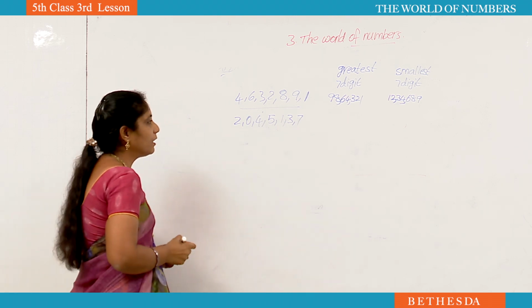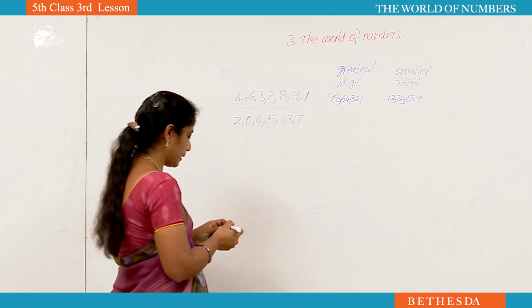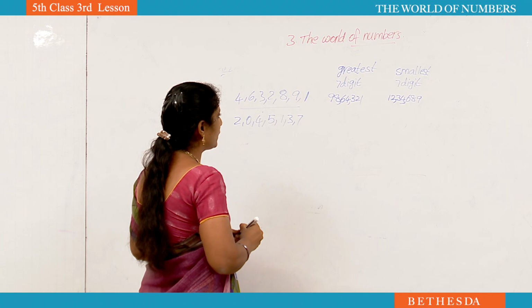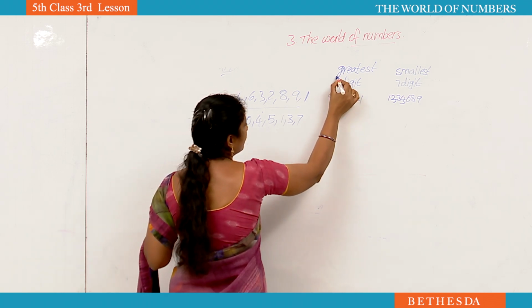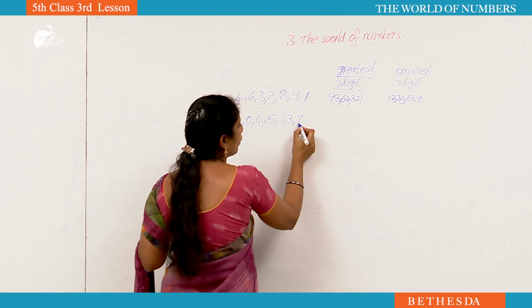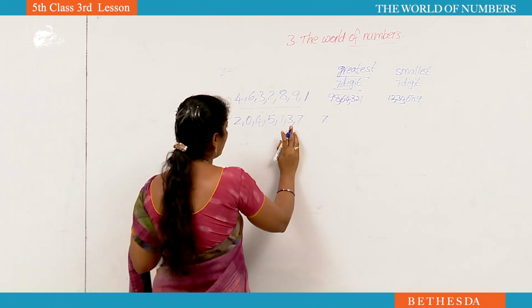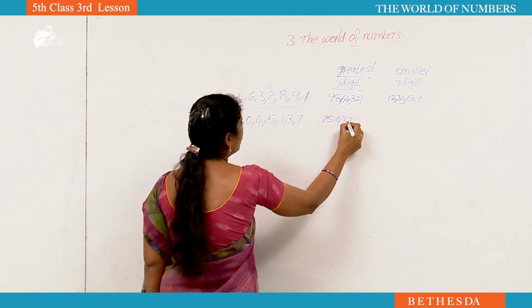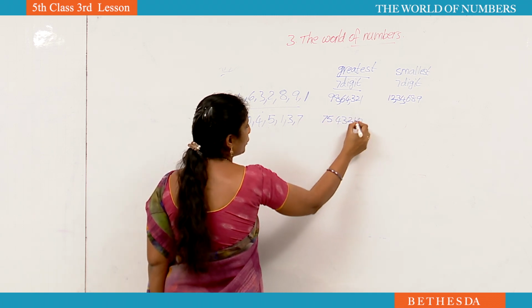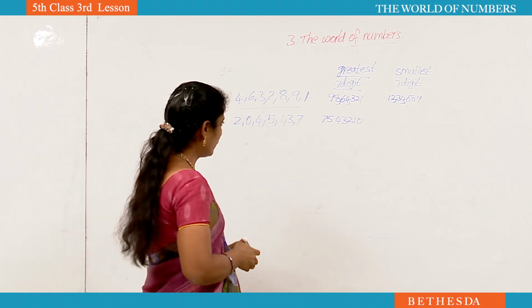See here, if you get the 0, how to form a greatest 7-digit number? How to form a smallest 7-digit number? See here. What we learn, to form a greatest 7-digit number, we have to write big number to small number. Big number is 7, next 5, 4, 3, 2, 1, 0.